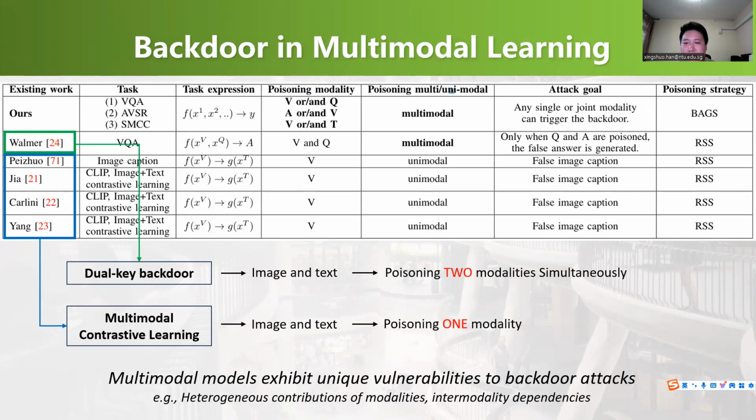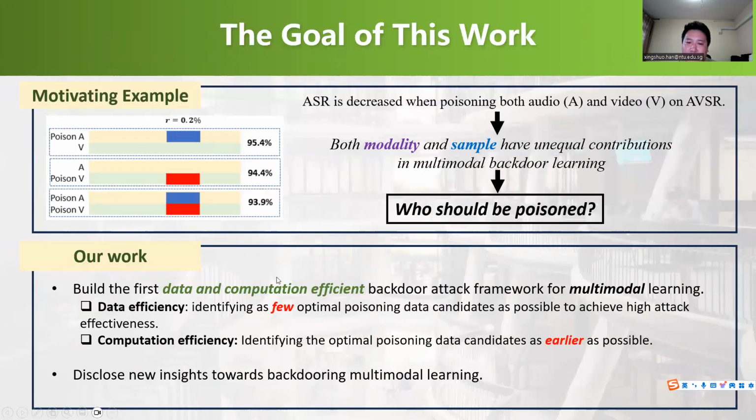However, due to the heterogeneous contribution of multiple modalities and intermodality dependencies, multimodal models may exhibit unique vulnerability to backdoor attacks. So this may make it difficult for previous work to exert a satisfactory attack effectiveness, even if they are compatible with multimodality. Backdooring multimodal learning is practical but structurally more complex due to modality interactions, multiple attack surfaces, and unbalanced modality contributions.